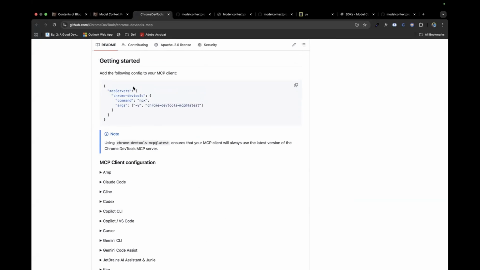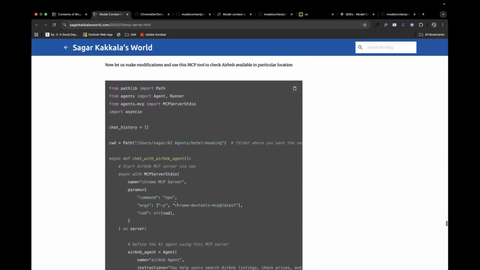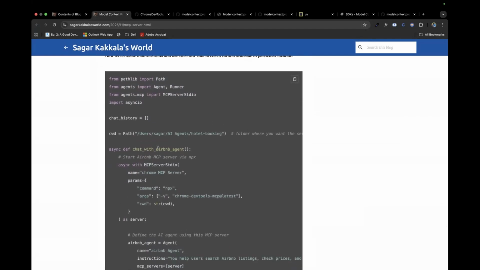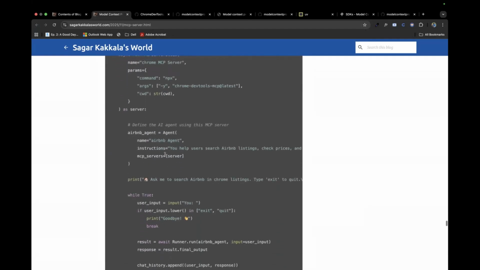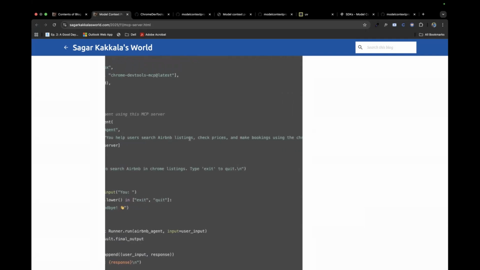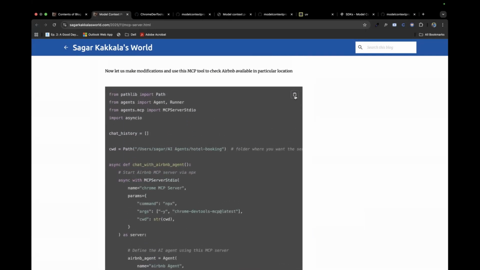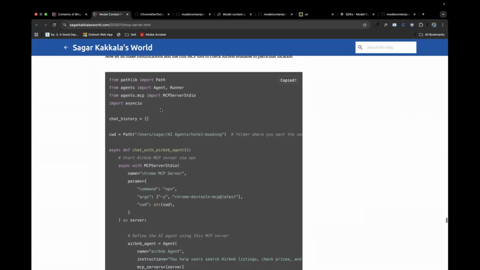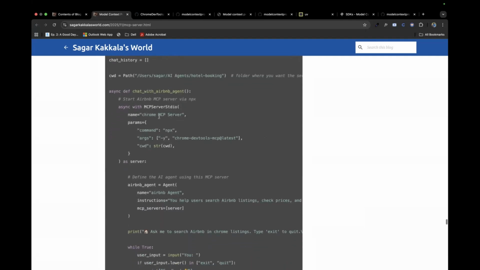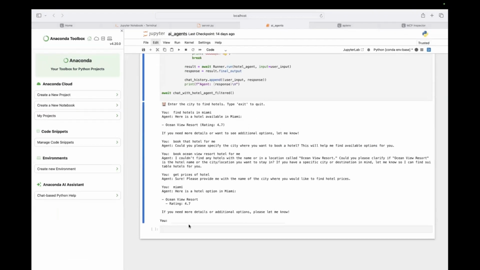Same way, because we had used uv as the command here, here we would be using npx. Everything remains the same. Command would be npx and arguments would be the ones specified here. That's it. And here I had designed it to be an Airbnb agent. What I said is, you help users search Airbnb listings, check prices, and make bookings using the Chrome search tool. So it will be using our Chrome that is installed. Make sure you have Chrome installed if you are using this agent.